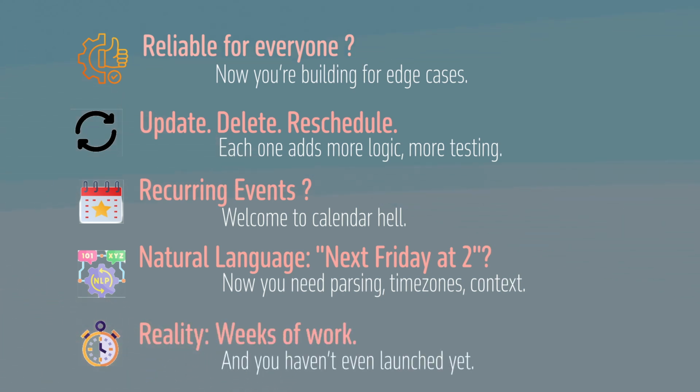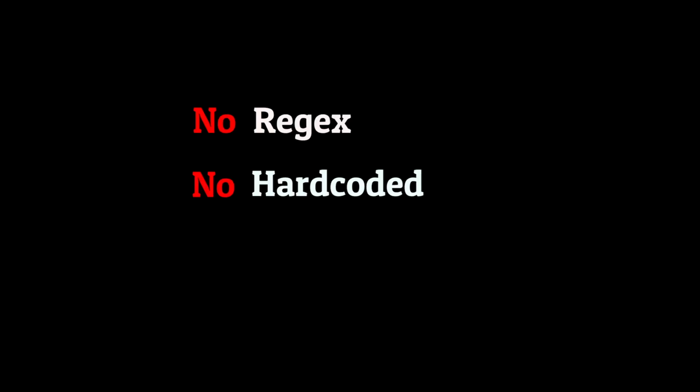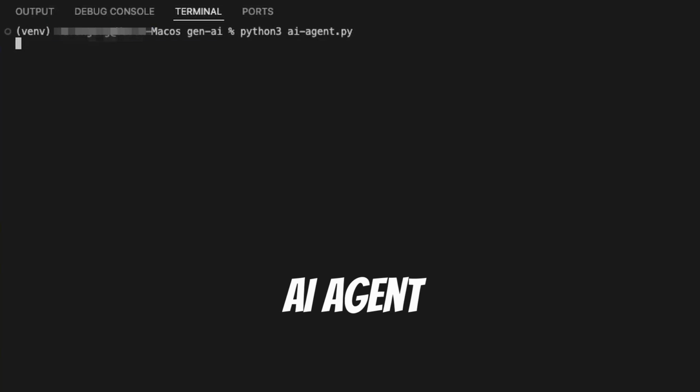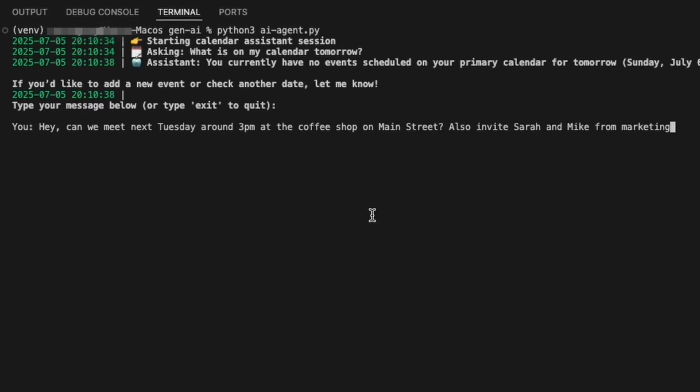But here's the wild part. AI agents don't need any of this. No regex, no hard-coded formats, no edge case spaghetti. In fact, they can do all this and more in minutes. Alright, enough pain. Time to hack the system with AI. Here's what happens when you throw the same problem at an AI agent.